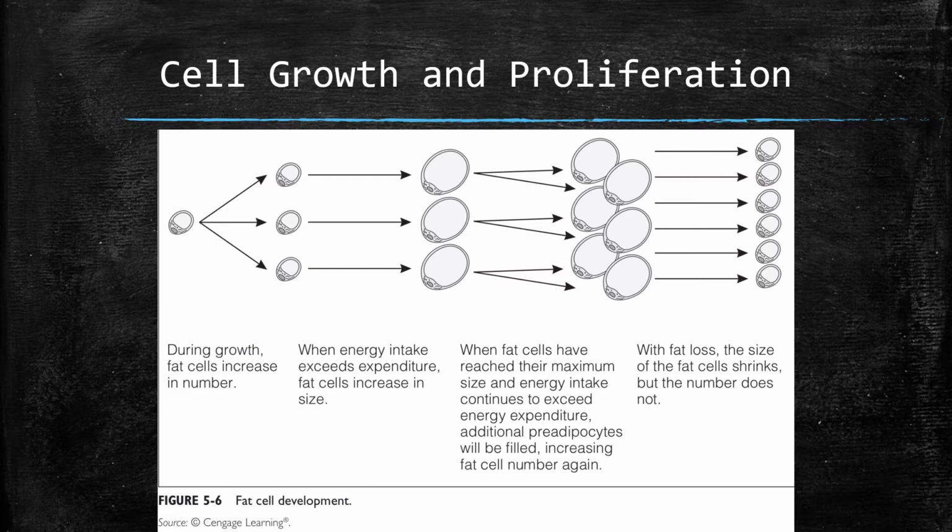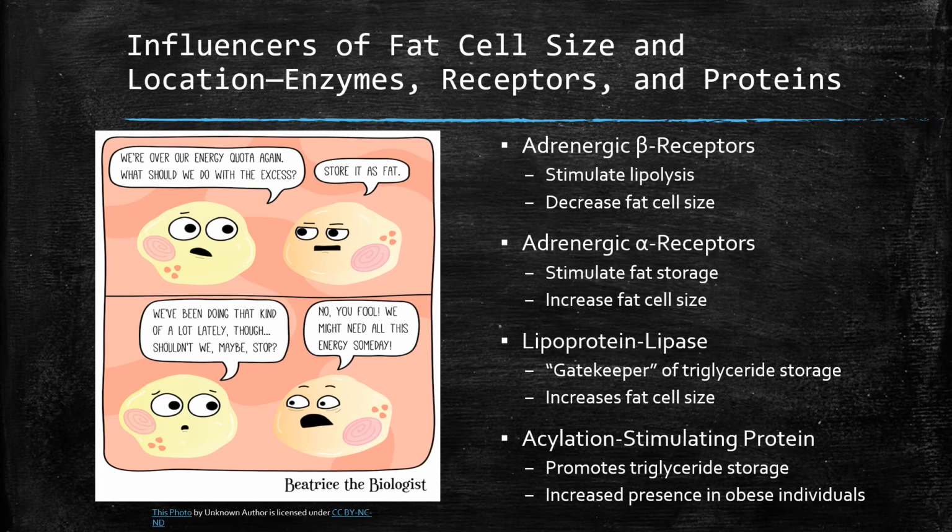It is important to keep in mind that even with fat loss through energy restriction and exercise, the size of fat cells can decrease, but the number of fat cells will not. A handful of enzymes, receptors, and proteins affect fat cell size and proliferation. Some of these include adrenergic beta receptors, adrenergic alpha receptors, lipoprotein lipase, and acylation stimulating protein.